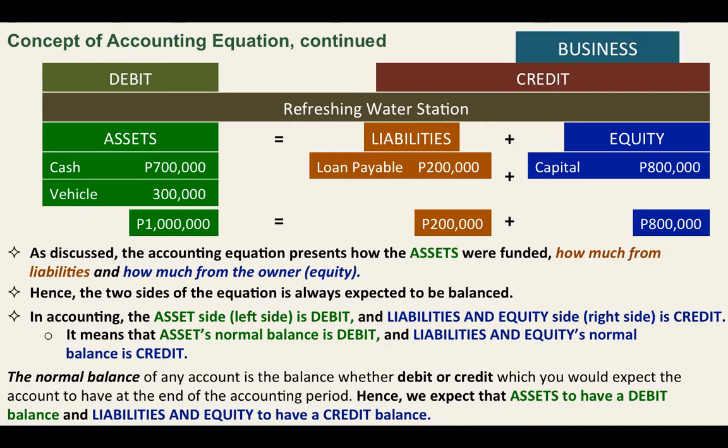There is something wrong that you need to investigate in the certain account. Suppose that cash, instead of debit, has a credit balance. So there is something wrong. Cash could never have a credit balance, technically, okay?